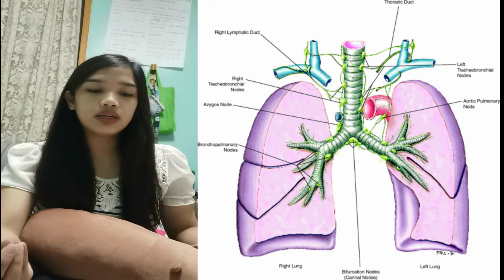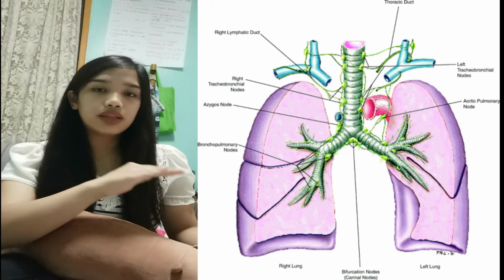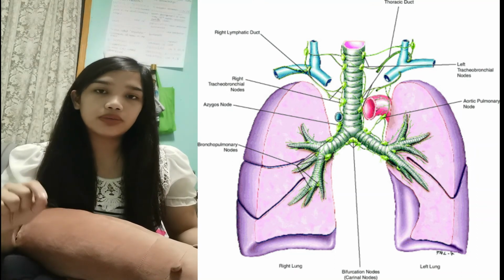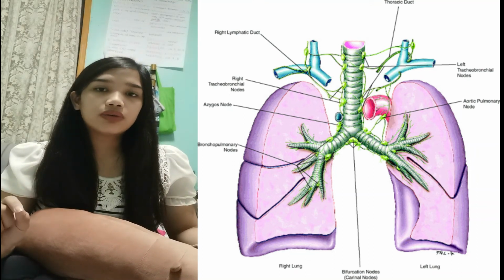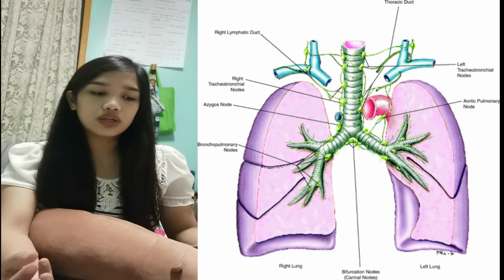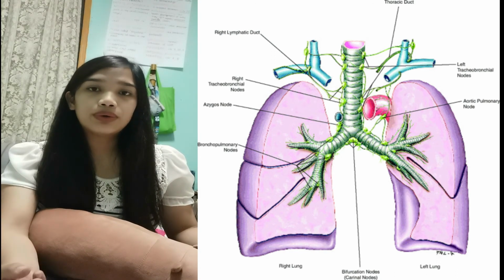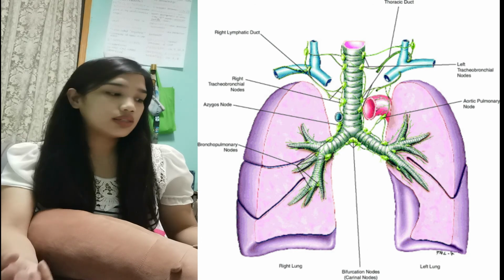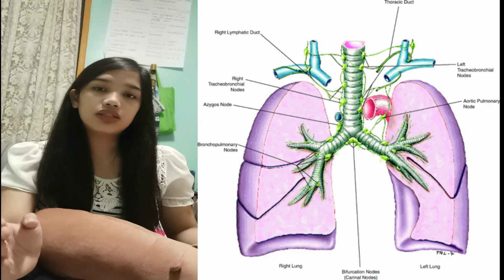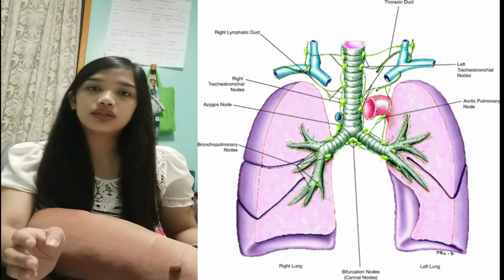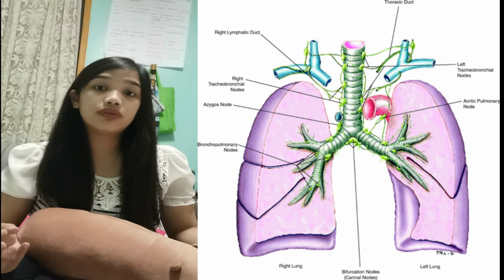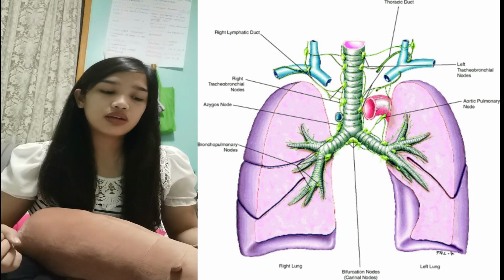spread towards the whole visceral and parietal pleura, which will now cause a blocked drainage system of the lungs. And because of this blockage, it will not allow the normal draining of these pleural fluids out of the lungs.